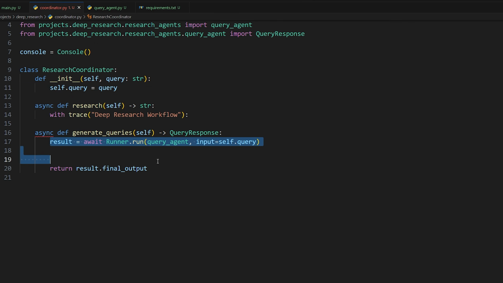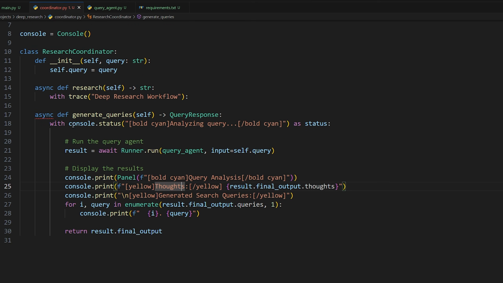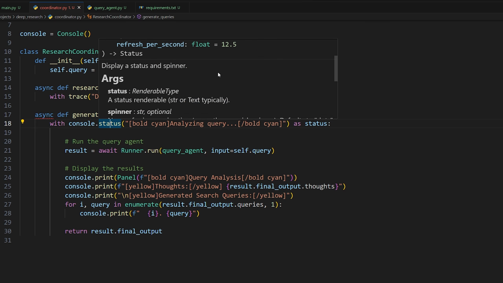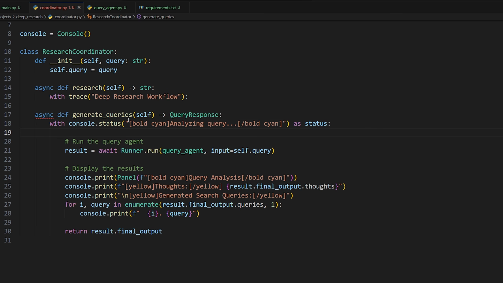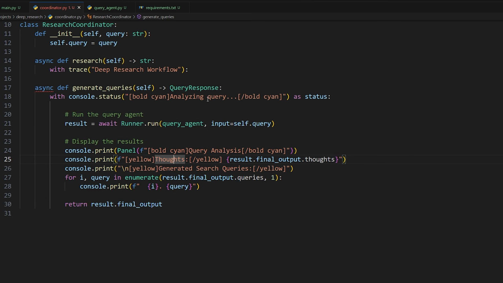Now back in our function, I'm going to replace all this with this. This will just spice it up a little bit. We're going to wrap everything with console.status. You'll see what it looks like. It's really hard to explain, so it's better to show you in a second here. It'll show the status indicator with bold cyan "analyzing query". It's just going to show that while all of this is running. Once it finishes, it's going to stop showing that, okay?